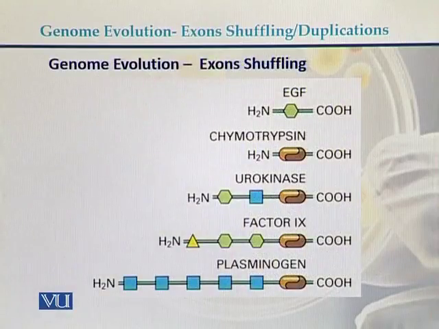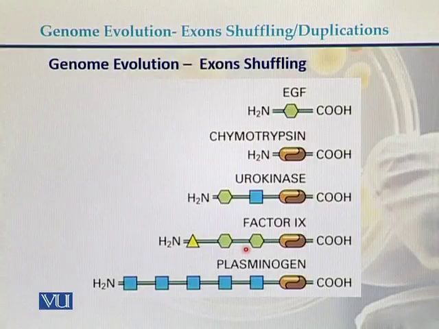Here we can see the structures of different proteins. This is the protein EGF, another protein is urokinase, another is factor 9, and another is plasminogen. In the case of EGF, we can see a protein domain. This protein domain is present also in urokinase. There is another protein domain. But in the case of factor 9, we can see this protein domain is double, so there are two similar protein domains.